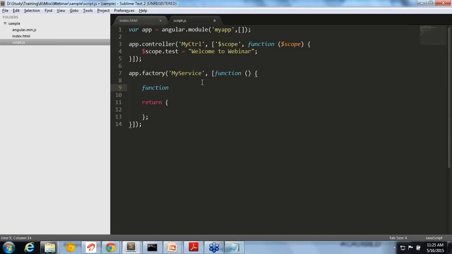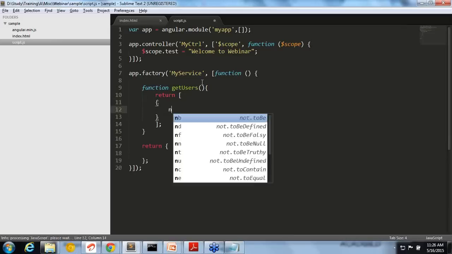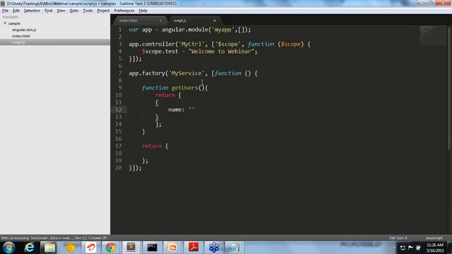Let's say, for example, we'll just create getUsers. I'm creating getUsers and returning an array. Just a simple array, maybe an array of objects. This is how we'll normally get data from the backend, right? So you'll get name user1, age 10. Same way, I'm giving another, user2, age 20.